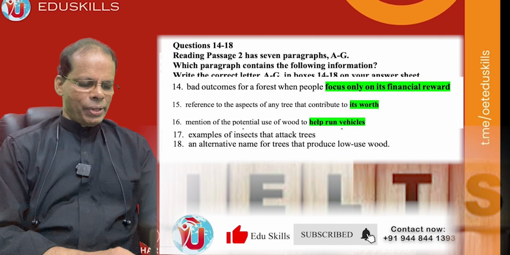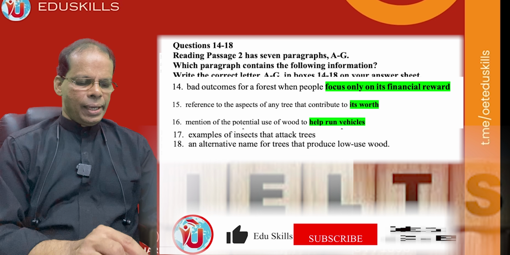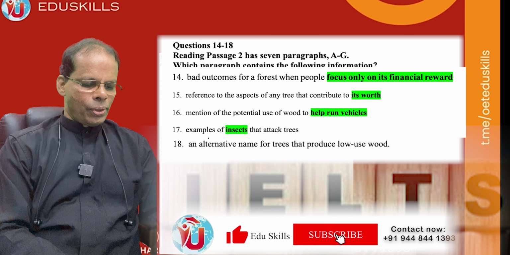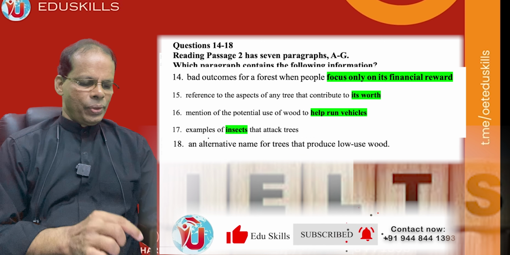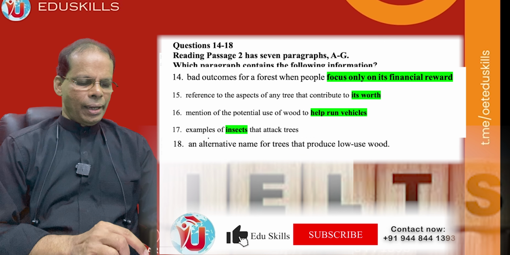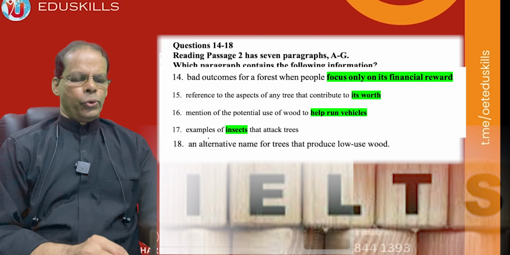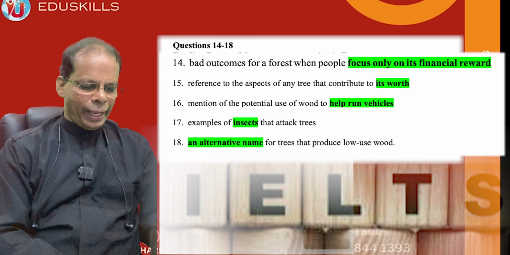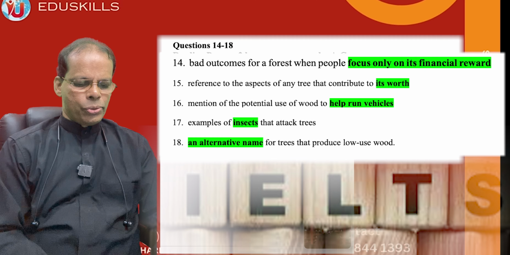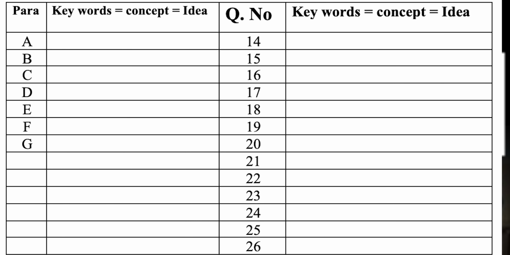And question number 17, examples of insects that attack trees. So the key concept is insects. And question 18, an alternative name for trees that produce low use wood. An alternative name of the low use wood. Now these are the main idea. Please try to write down these things in a page.